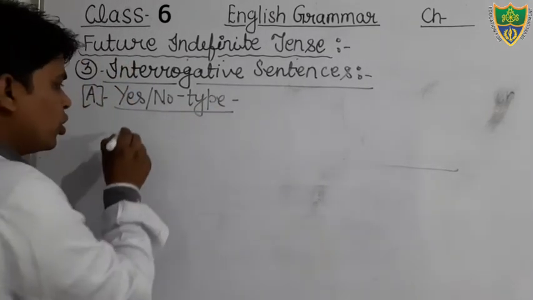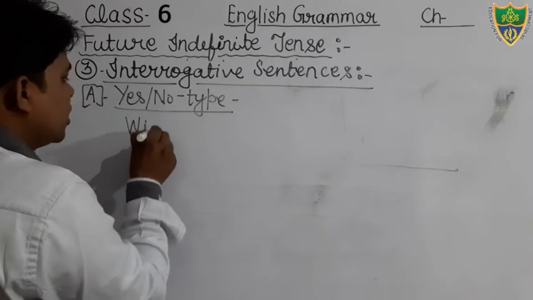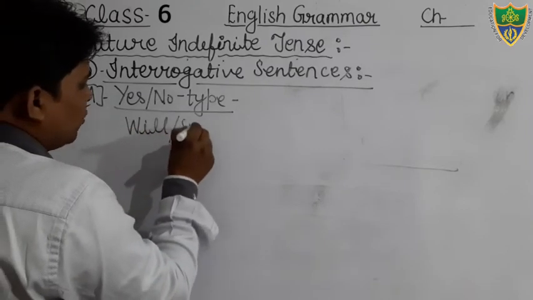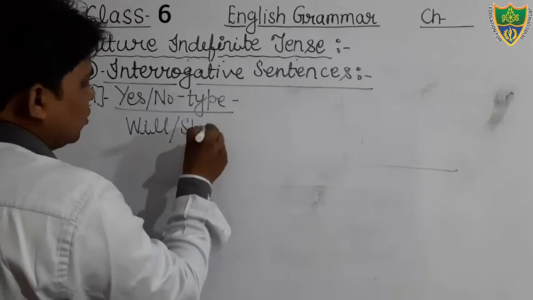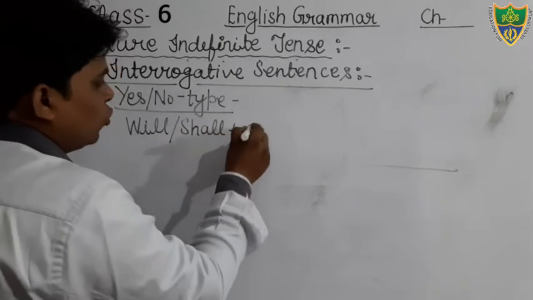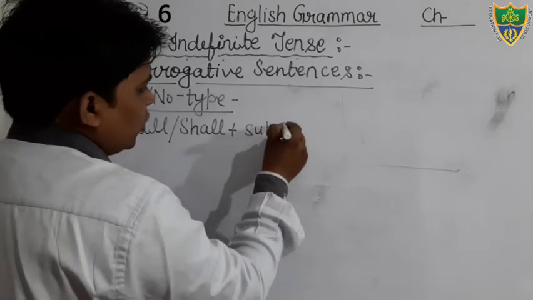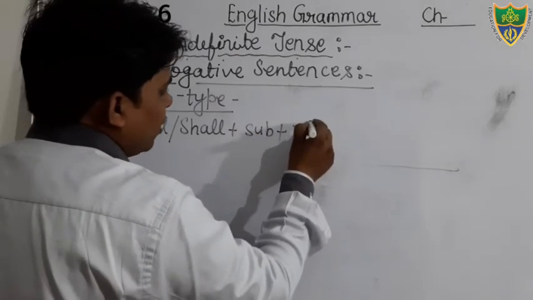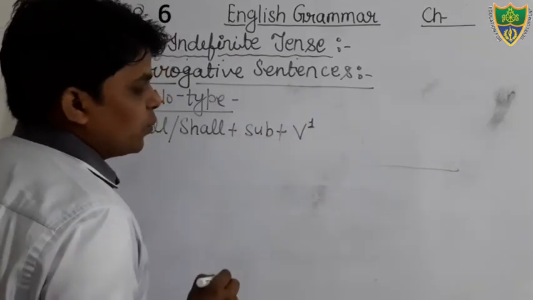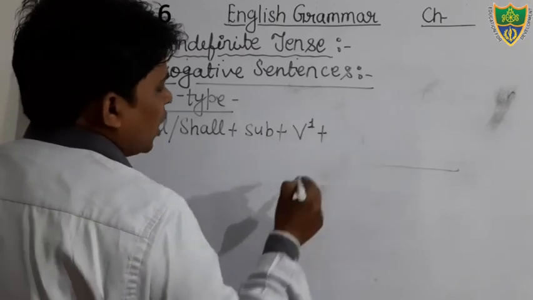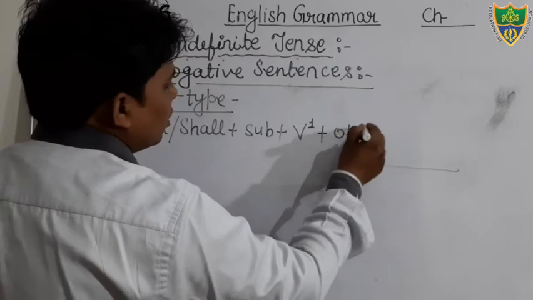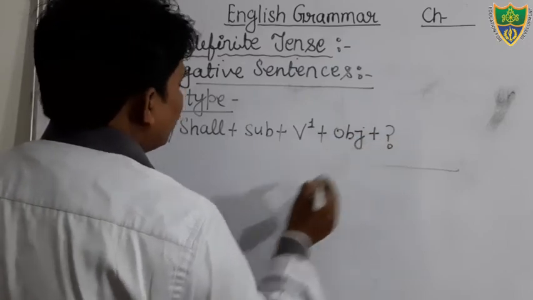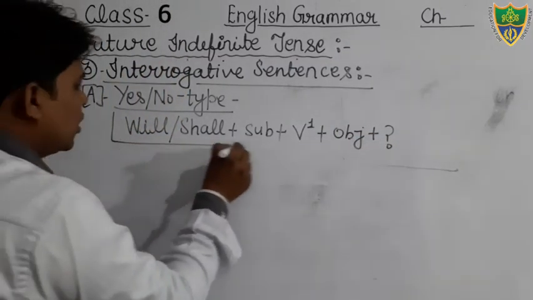Yes, here we use the helping verb will or shall in this tense, according to the subject. Then after, we will use the subject. Then after, we will use the main form of the verb, that is the first form of the verb. Then after, we will use object or complement. Then after, a question mark at the end of the sentence.